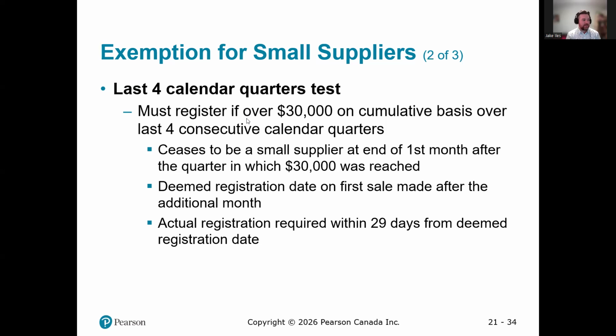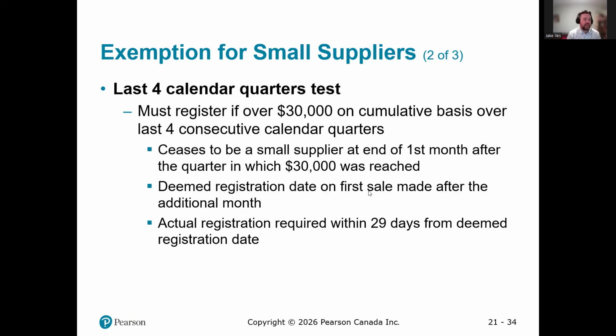So we must register if any 4 consecutive calendar quarters reach that $30,000 threshold. You cease to be a small supplier at the end of the first month after the quarter in which $30,000 was reached. Deemed registration date is the first sale made after the additional month, and actual registration is required within 29 days from the deemed registration date.